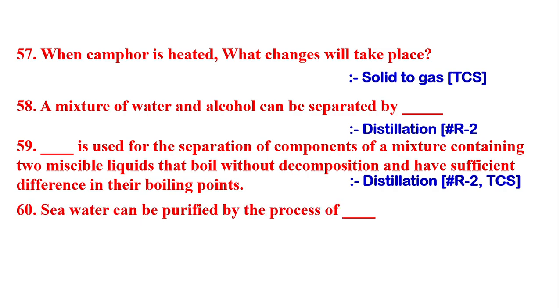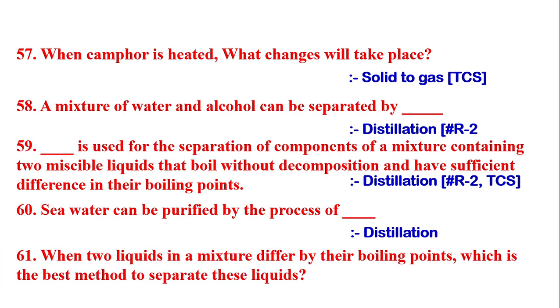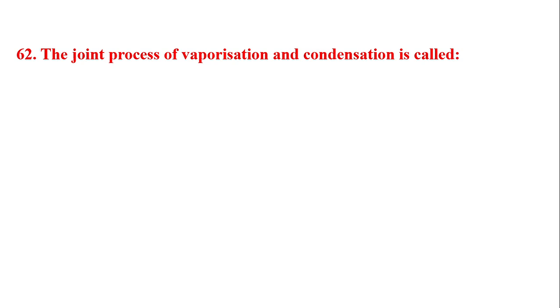Next question is, seawater can be purified by the process of? The answer is distillation. Next question is, when two liquids in a mixture differ by their boiling point, which is the best method to separate these liquids? The answer will be distillation. Next question is, the joint process of vaporization and condensation is called? The joint process of vaporization and condensation is called distillation.